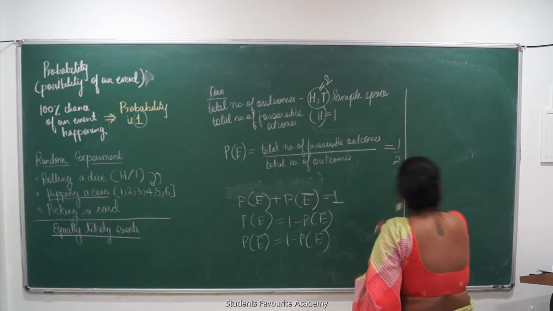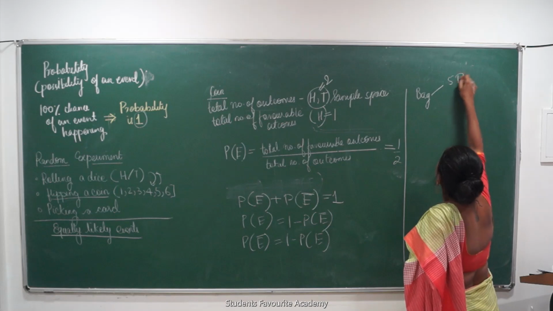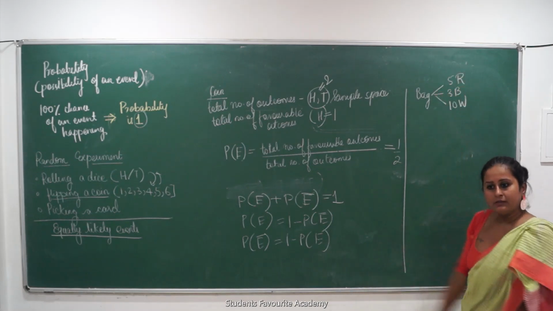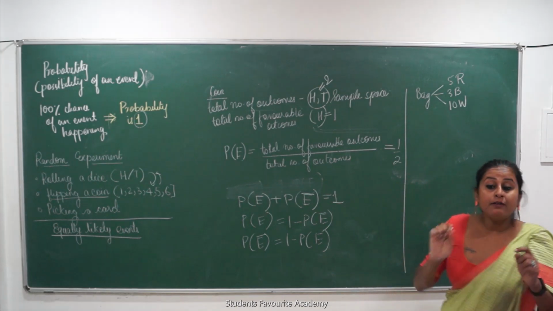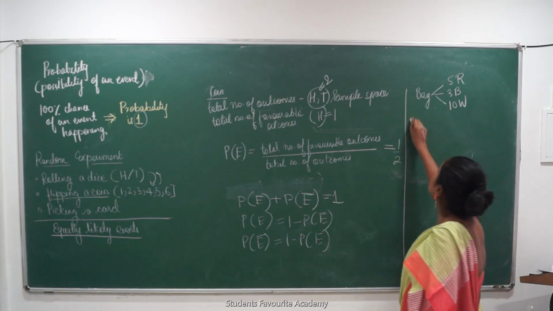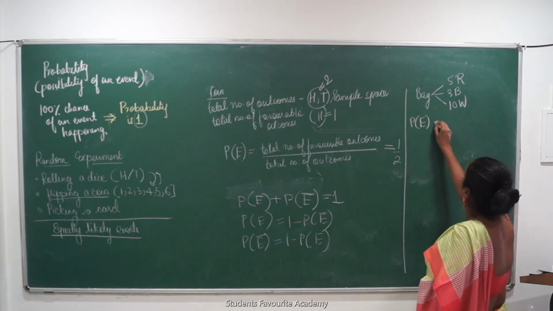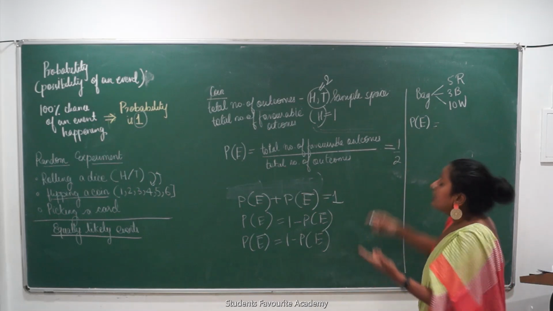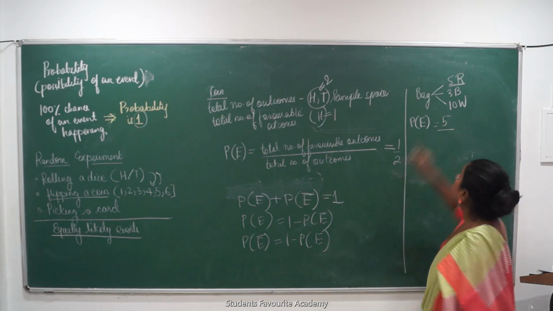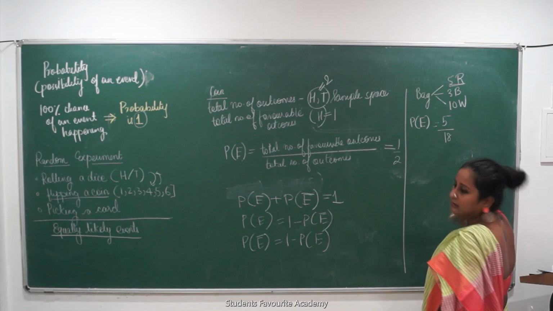Let's take this example where I have a bag. In this bag, I have 5 red balls, 3 black balls, and 10 white balls. Okay? So we will one by one test the probability of getting red, black, and white. How will we test it? Probability of an event where I get red balls is going to be number of favorable outcomes, मतलब कितना, 5 upon total number of outcomes, मतलब 18. 18 हो गया.